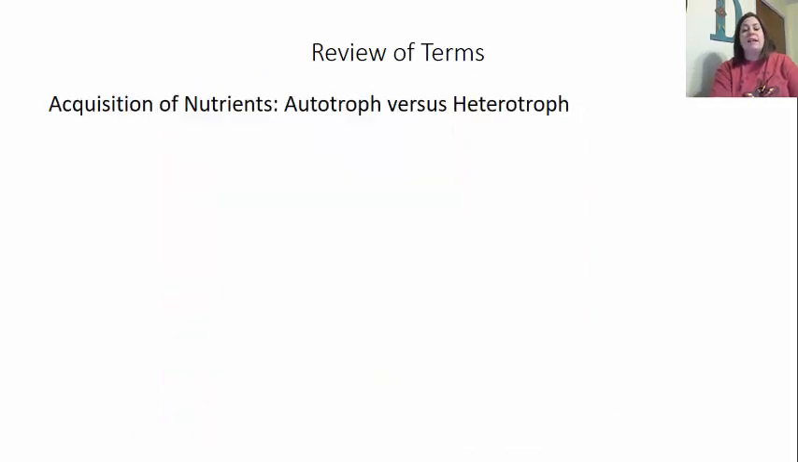Another thing we want to look at is how do these organisms acquire their nutrients? How do they get the food that they need? Are they considered autotrophs or are they considered heterotrophs? Now, if we break down the word, auto means self, and so autotrophs are the self-feeders. They're the ones who can do things like chemosynthesis or photosynthesis. Heterotrophs are going to have to actually consume or eat their food. We are considered a heterotroph. We have to eat our food in order to get the nutrients that we need.